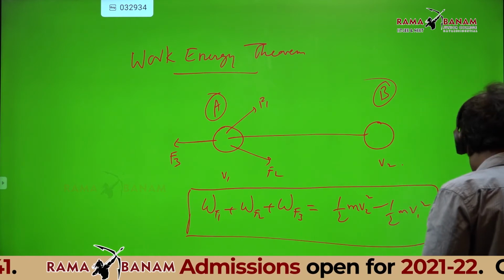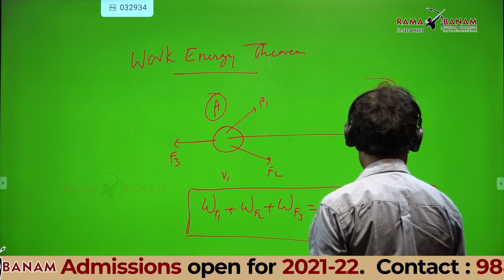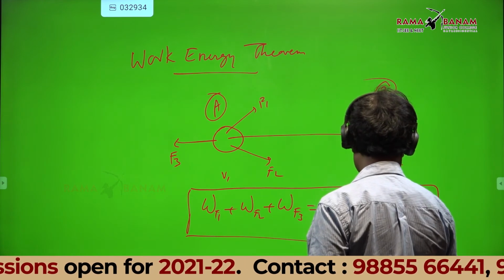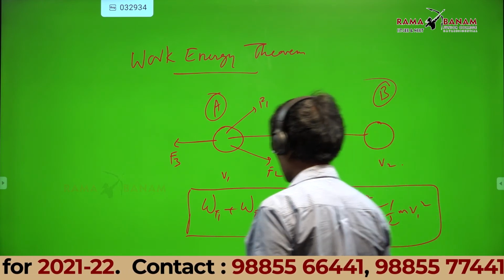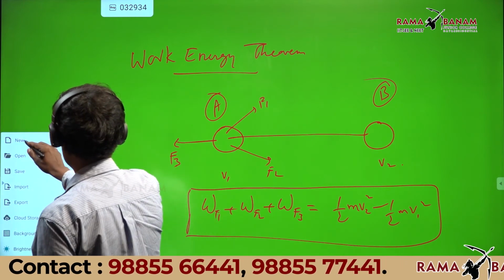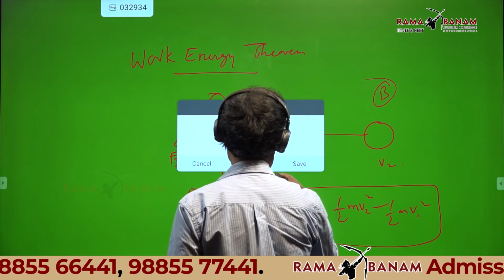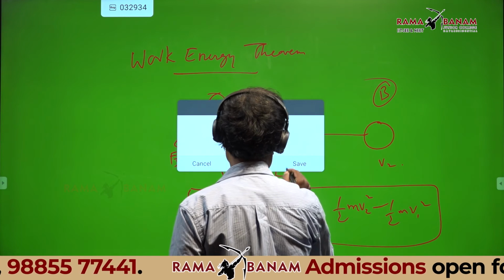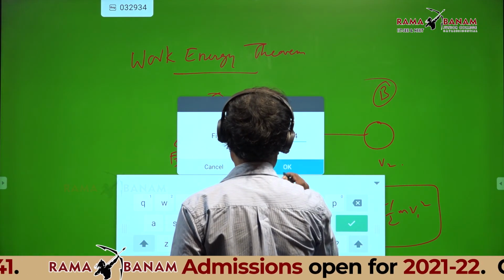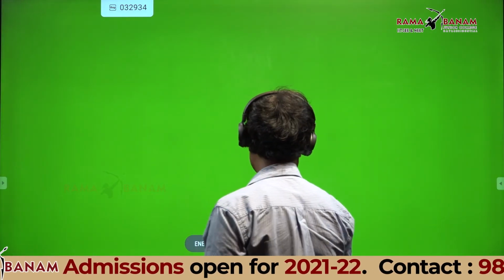Okay, right. Now you will wonder, okay, I will take a new page. Now listen carefully.